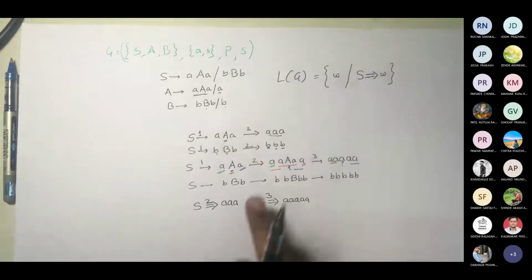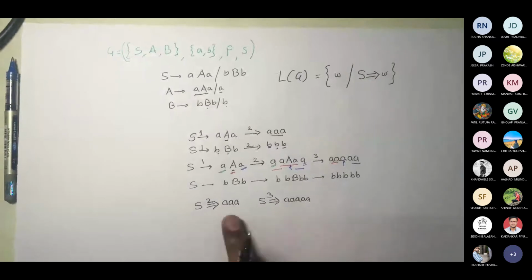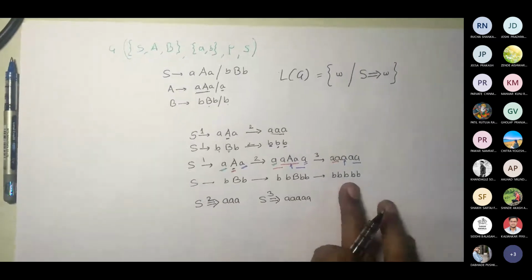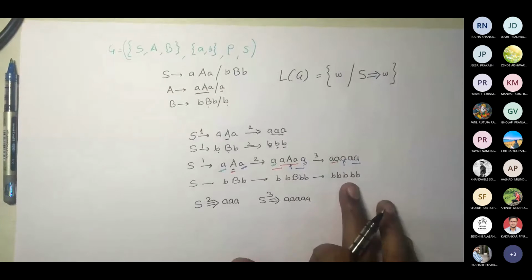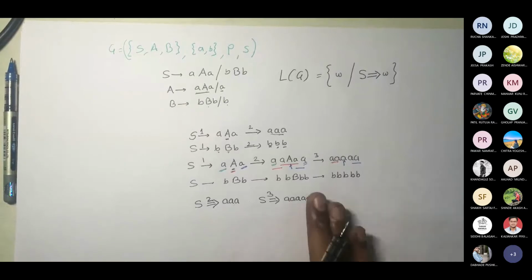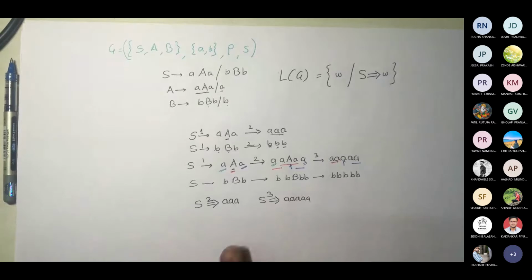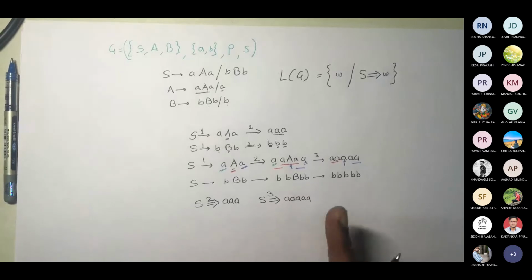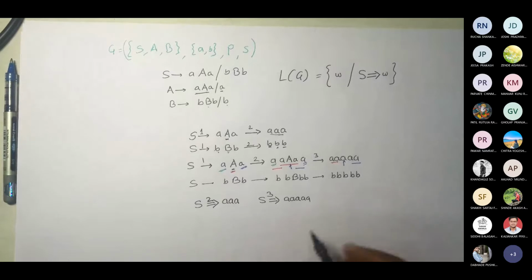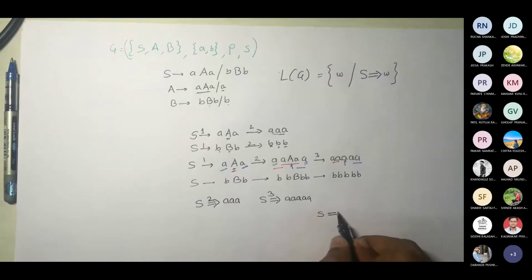So when I'm saying this W, I might be talking about any such string with odd length, correct? Even if you see, it is an odd number, it is not a multiple of something. Its length is odd, starting with 3, 5, 7, then 9, and probably goes on. If I talk about 99 as the length, I don't know exactly, but it will definitely take multiple steps. Now I have to write that multiple steps. So how do I write it? I write this star.